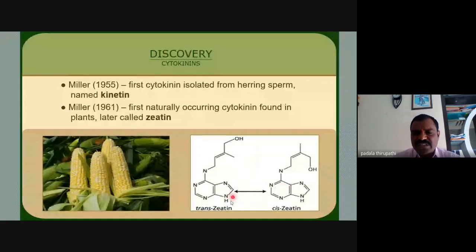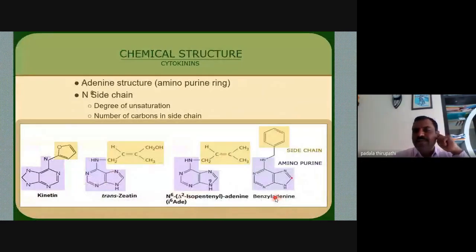This is the trans state of zeatin, and this is the cis arrangement of zeatin. Both are structures of zeatin, but they are reversible in nature. The arrangement of the hydroxyl group and the ring is in a cis position and a trans position. This is trans-zeatin and this is cis-zeatin. The chemical structure of this cytokinin is the adenine structure, an aminopurine ring, with an N6 side chain, a degree of unsaturation. So this is the kinetin.